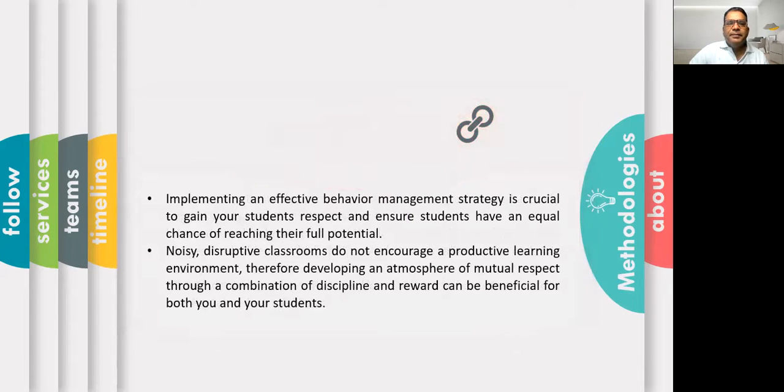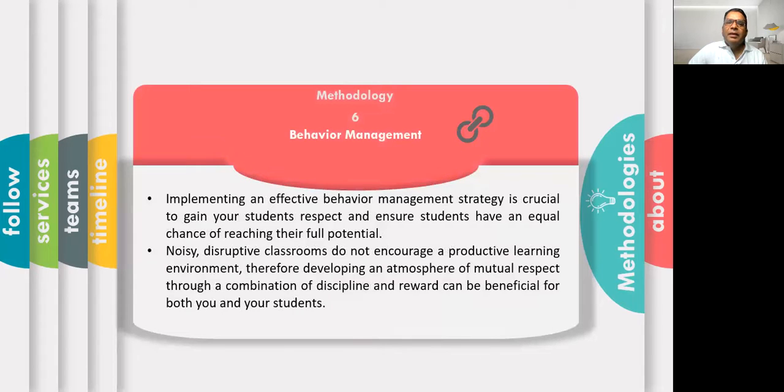Next method is behavior management. Implementing an effective behavior management strategy is crucial to gain your students' respect and ensure students have an equal chance of reaching their full potential.